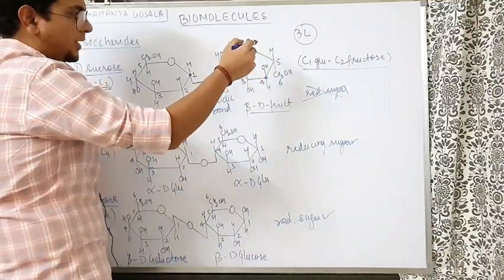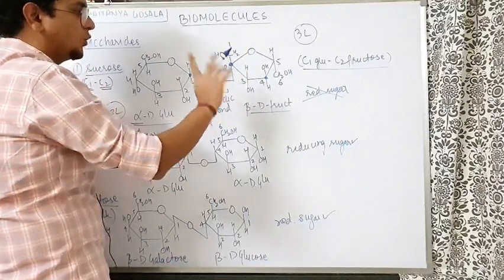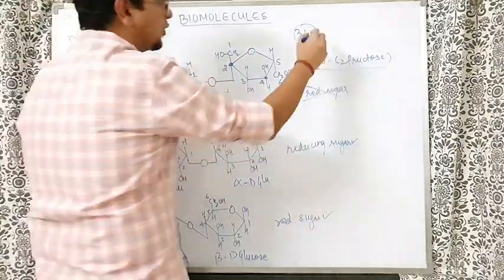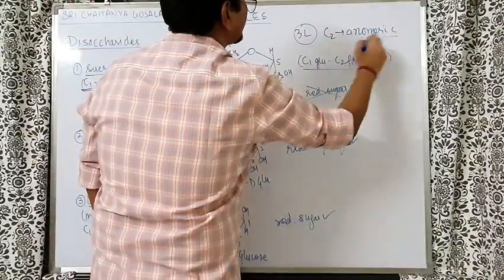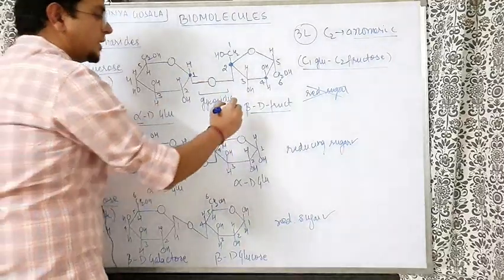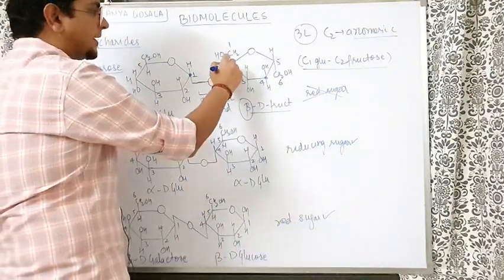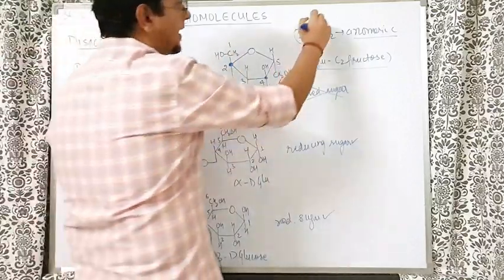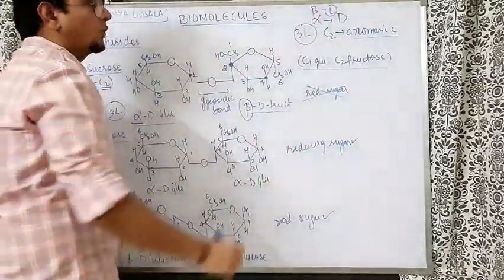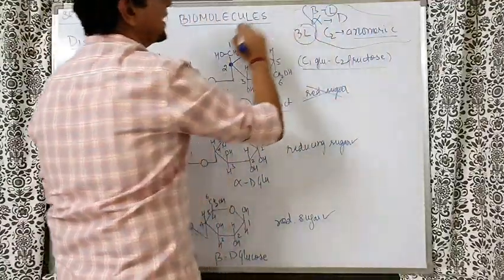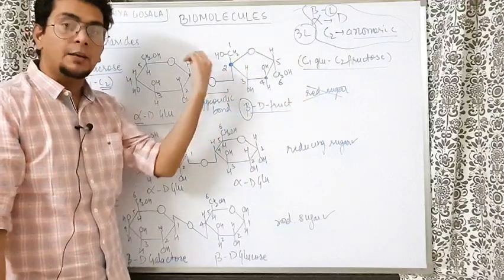What happened here? In the fourth carbon, up. Now the second carbon, you consider, is coming down. I will not consider the second carbon. Why? Because for fructose C2 is the anomeric carbon, and whether the anomeric carbon OH will come up or down is decided by alpha or beta. So it is beta D fructose. So for the second one we understand alpha means D, beta means L, on the anomeric carbon. Who is the anomeric carbon in fructose? C2. So alpha means D, beta means L.